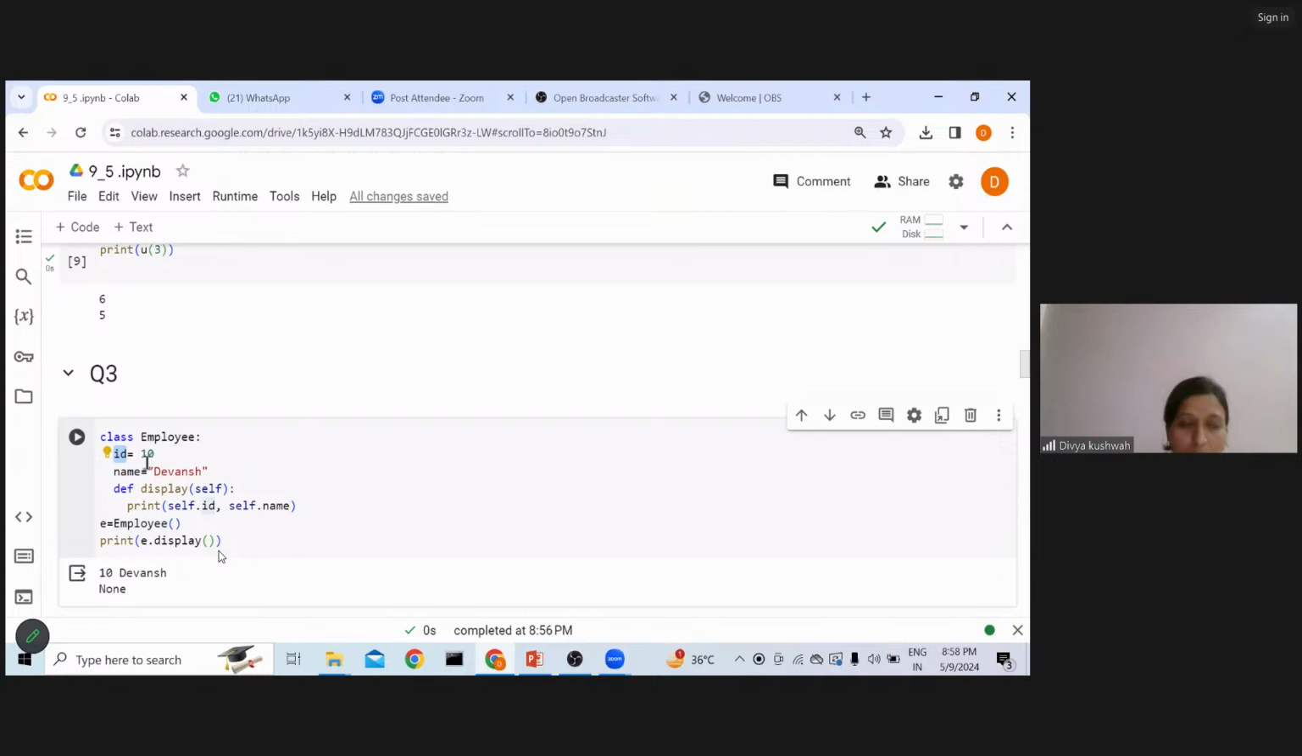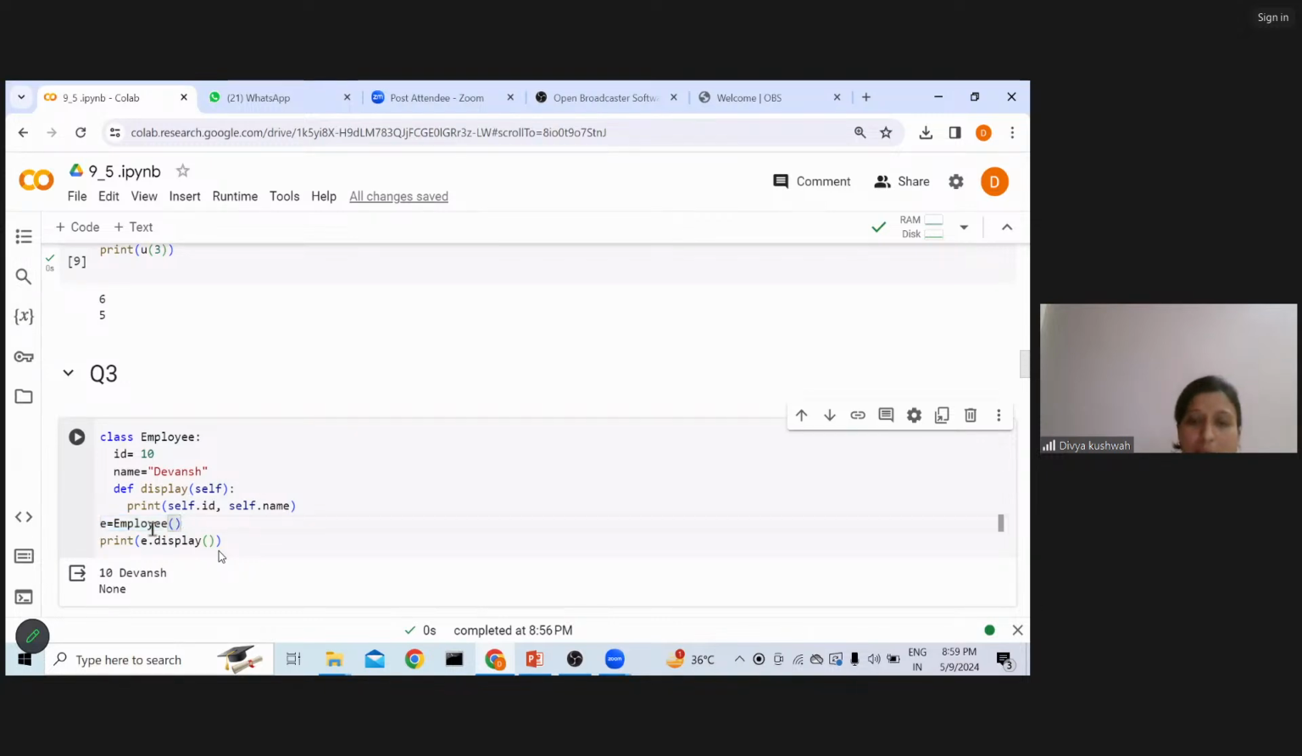Now what will this display function do? The display function will display the name and ID. Here you can see I have created the instance. e is the instance: e equals the name of the class and an open bracket. So here I have created an object of the class. I can create the object like this also.